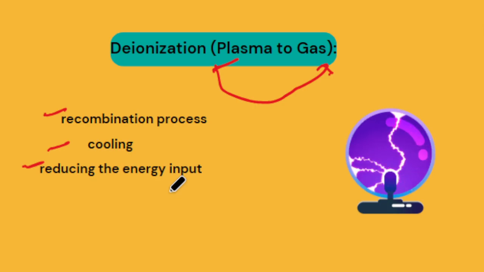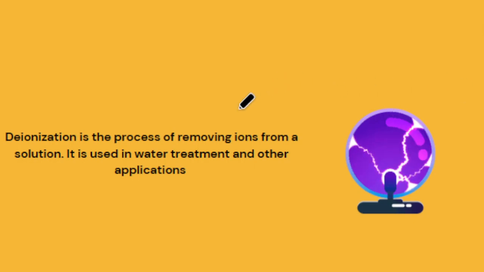The best example of deionization is the process of removing ions from a solution. This process is used to produce highly purified water by removing both positive and negative charged ions from the water, resulting in a water product that has very low conductivity and is more purified.